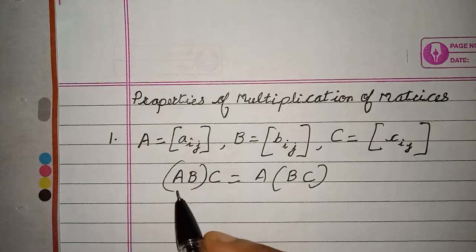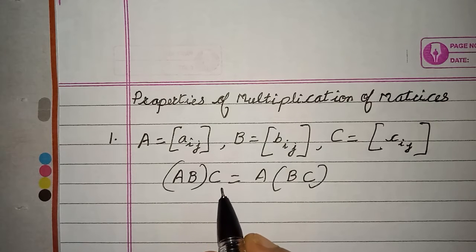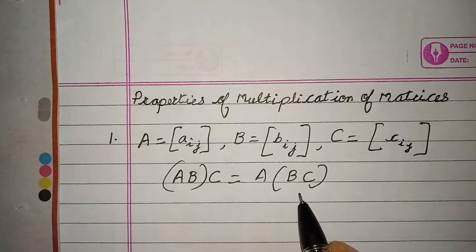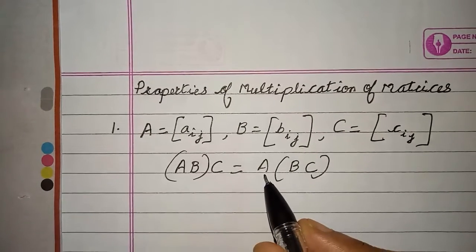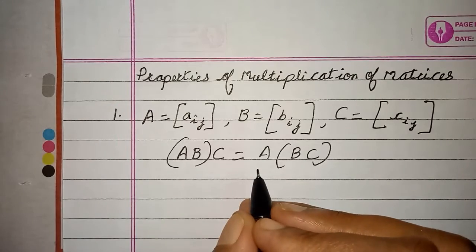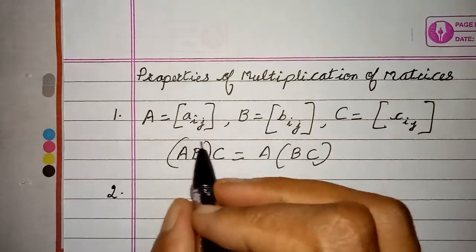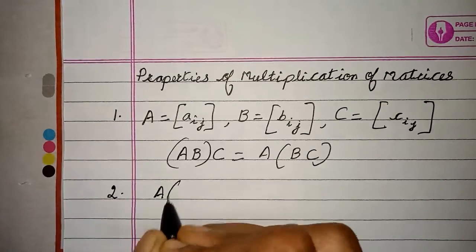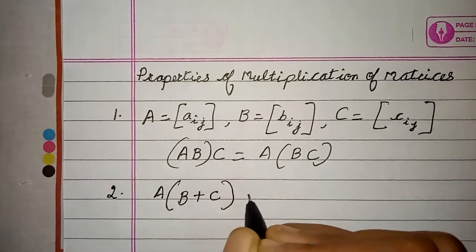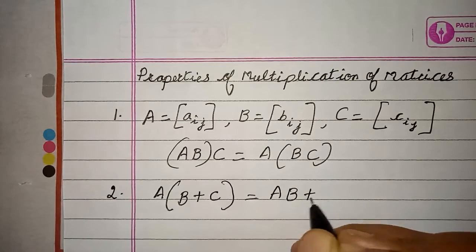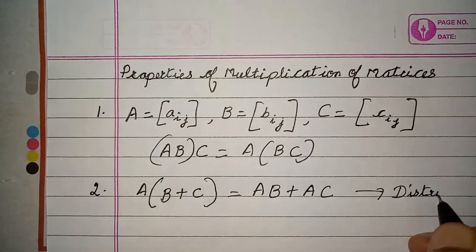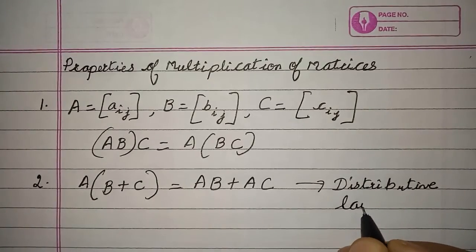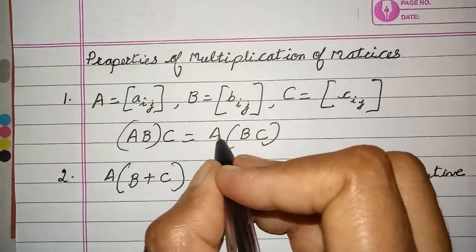That means you take the product of the first two matrices, then take its product with the third matrix, which is the same as taking the product of the second and third matrix first and then taking it with the first one. So this is the associative law of matrices. The second one, for the same matrices, children, I can write that A into B plus C is the same as AB plus AC. Now this is a very obvious property, right? This property is called the distributive law. Okay, I am not proving this, children. When we solve the problems, all these properties will be clear, because the proof of these properties is not so important.